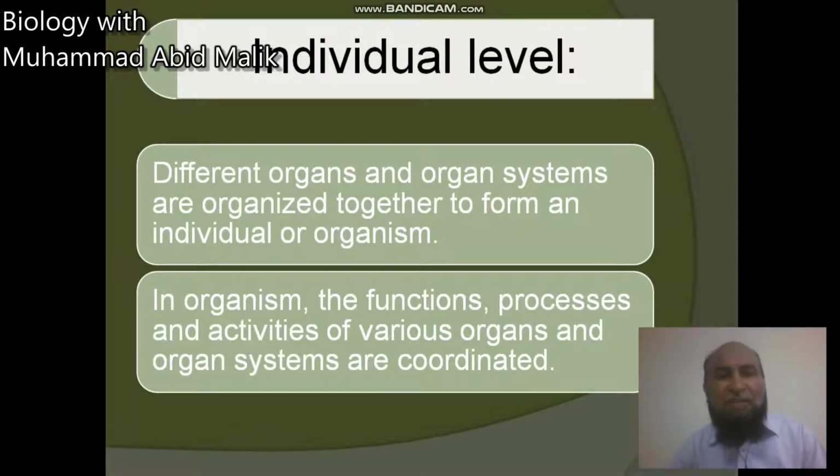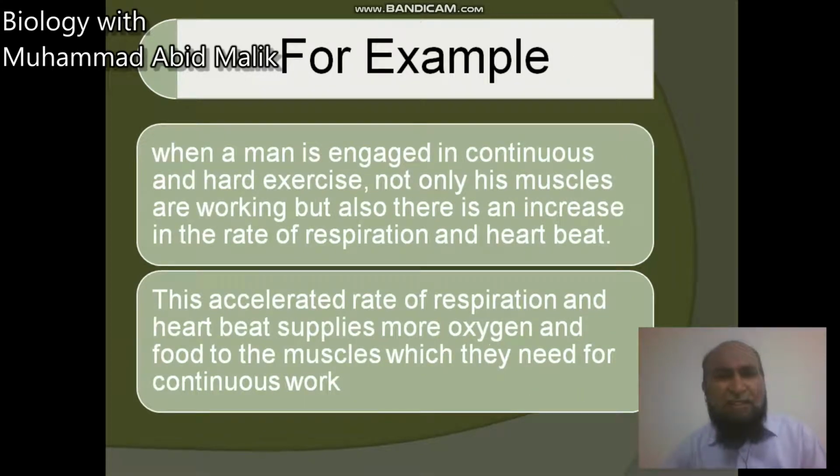In an organism, the functions, processes and activities of various organs and organ systems are coordinated. For example, when a man is engaged in continuous and hard work, not only are his muscles working, but there is also an increase in the rate of respiration and heartbeat. Now we are trying to understand the rate of respiration and heartbeat. Why are they getting higher? Because they need to make a coordination in the body towards the muscles.